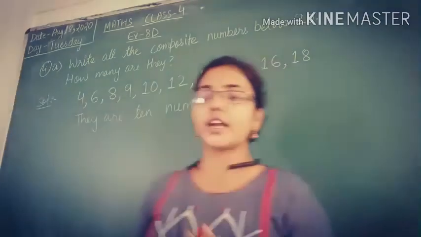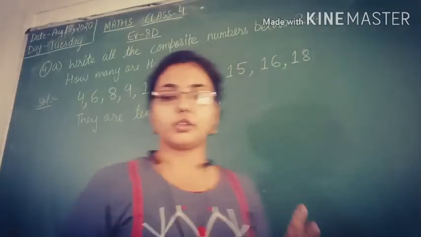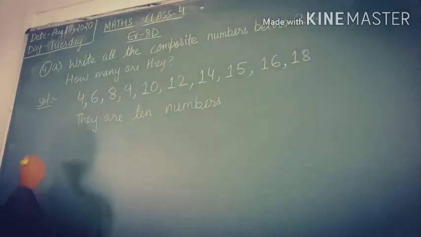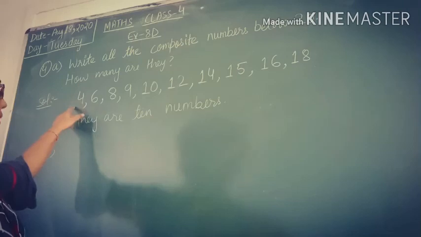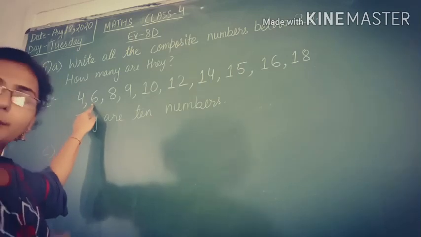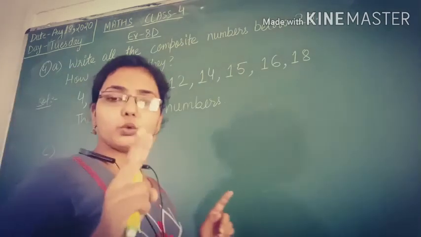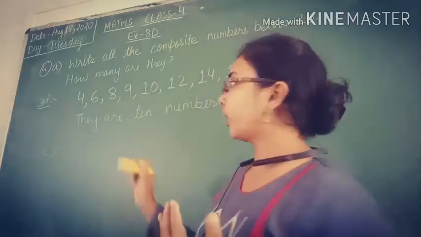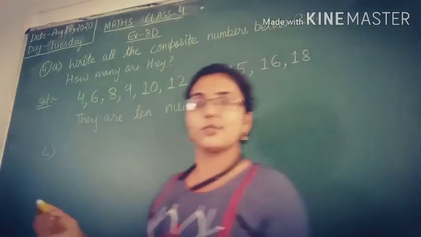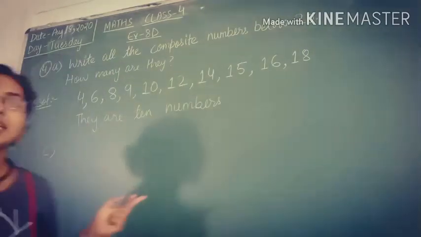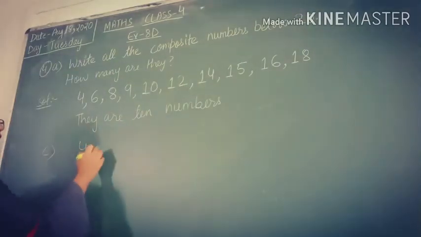You just have to find the two smallest composite numbers whose difference is 4. So which composite numbers have a difference of 4? As you can see, 4 is a composite number and 6 is a composite number, but if you take their difference you will get 2 only. But if I take 4 and 8, their difference is 4. So yes, we got the answer. 4 and 8 are the two smallest numbers.